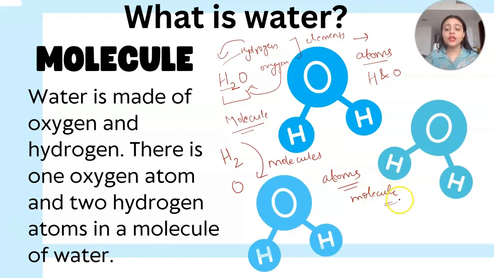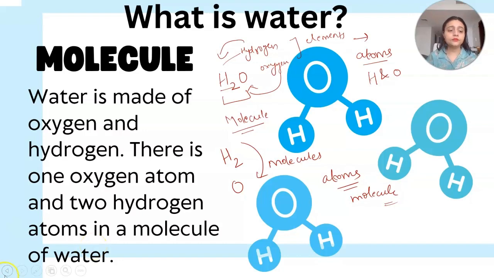So in the water case, 2 atoms of hydrogen and 1 atom of oxygen are used. When they combine, they form a molecule, the water molecule, that is H2O. Alright, so water is made up of oxygen and hydrogen. There is 1 oxygen atom and 2 hydrogen atoms in a molecule of water.